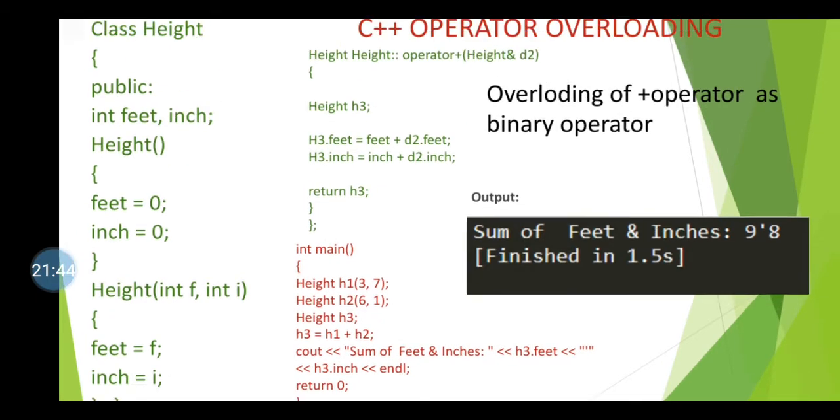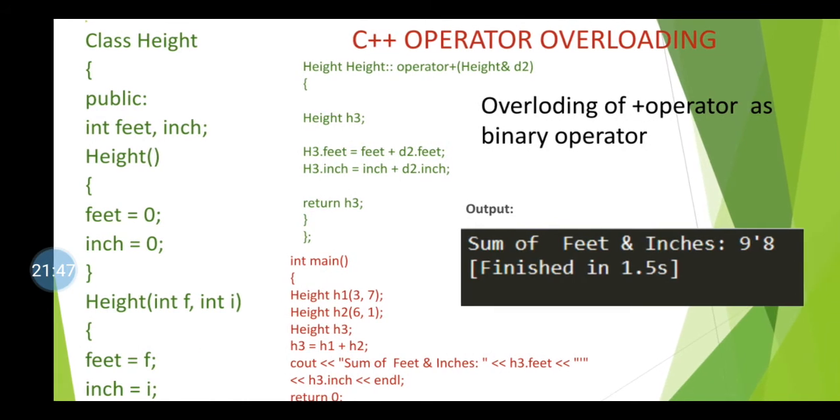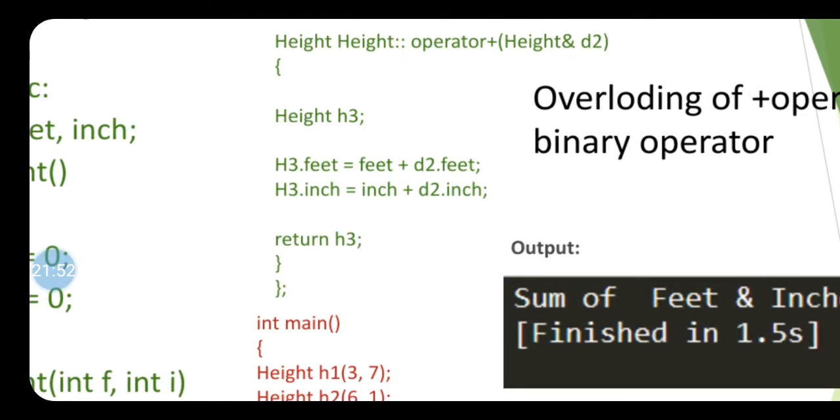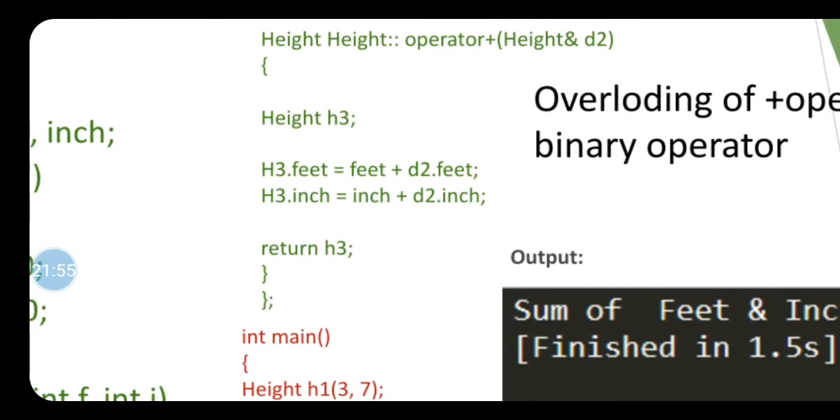Okay, now I declared the operator function in this class height, and I am trying to write my operator function outside the class. Now, my operator OP function is a member function. Recall the rules, how can I write the member function outside the class? What is the general syntax? Return type, then class name, scope resolution operator, function name and list of parameters.